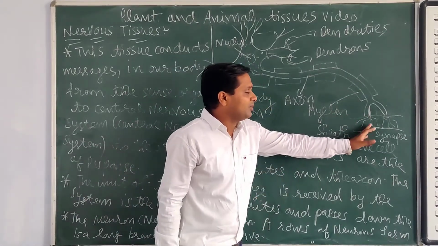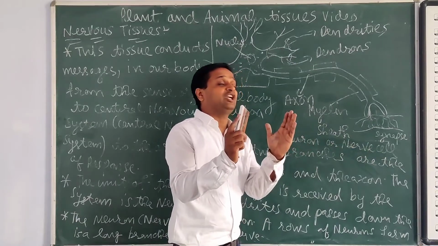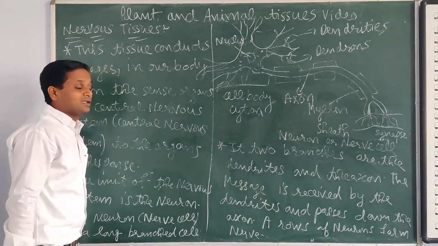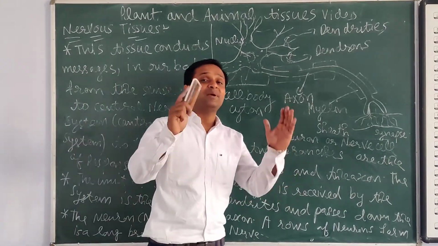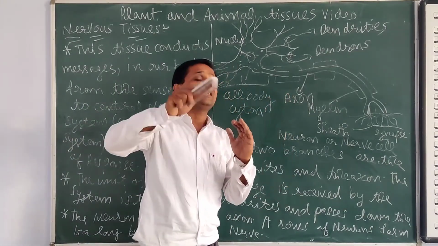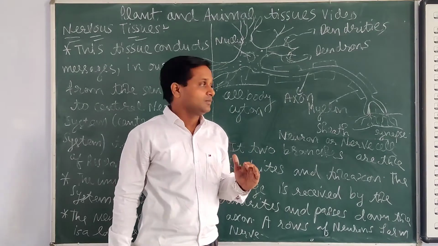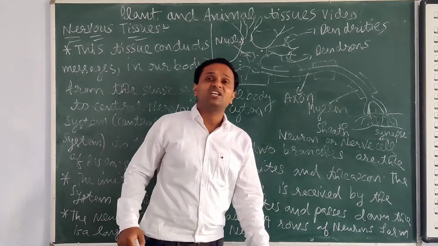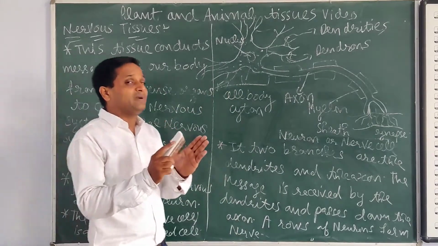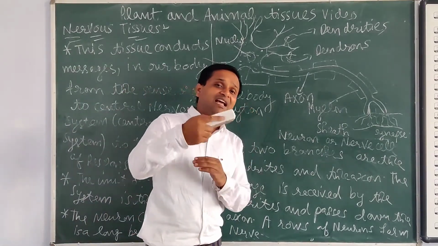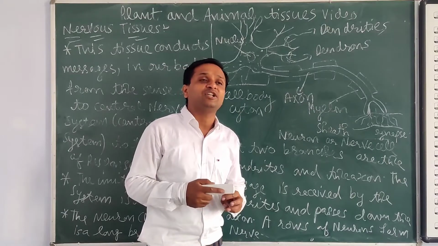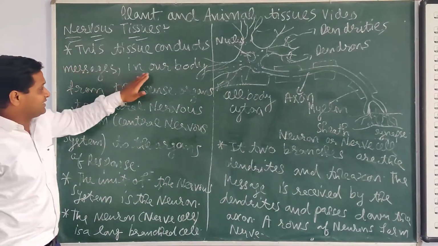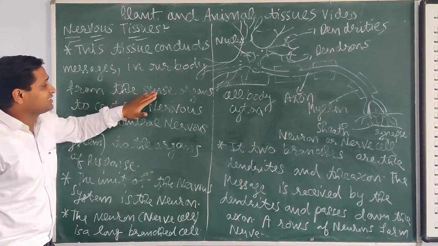After this there is one more neuron. The gap between two neurons is called the synapse. One liquid is there inside, that is a neurotransmitter. So one neuron transfers the message to the other neuron. There is a gap between them, and that gap has a liquid in it, which is called the neurotransmitter.